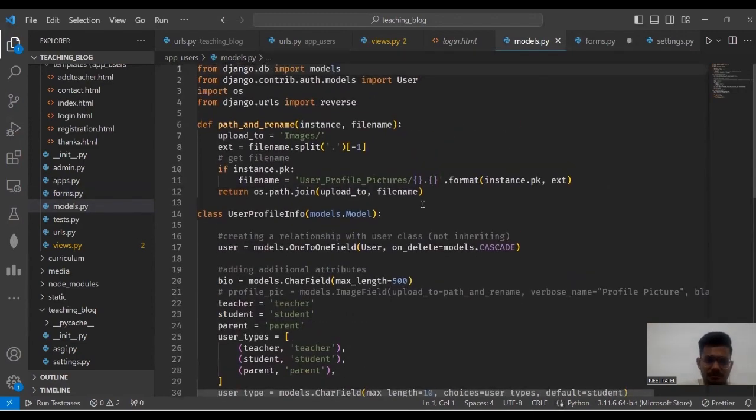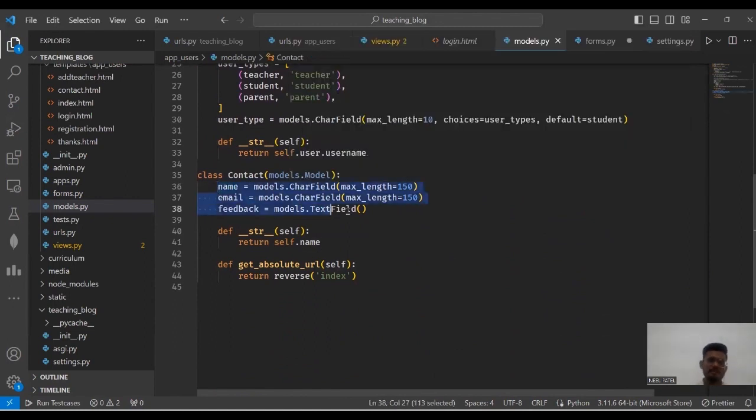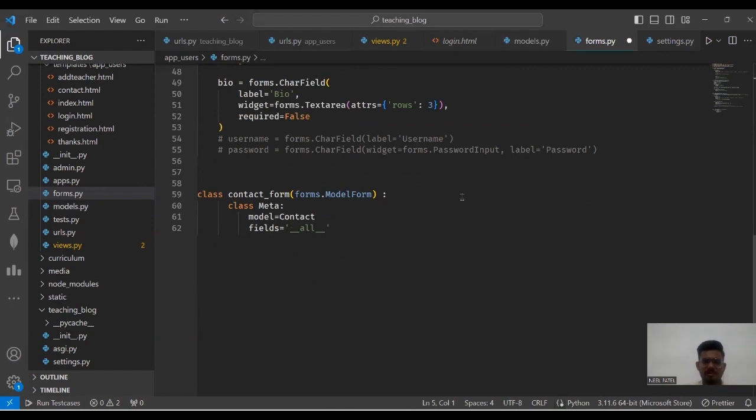In our model, we create a model with the attributes name, email, and feedback. Name is a character field, email is a character field, and feedback is a text field. In our form, using the model form concept, we take all these attributes.